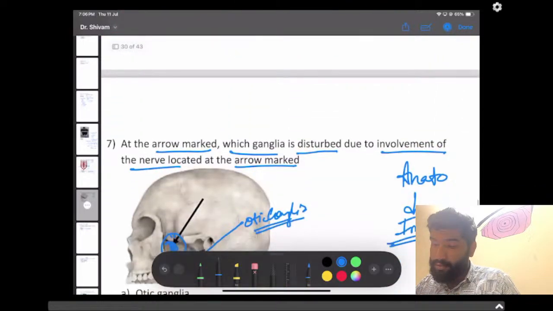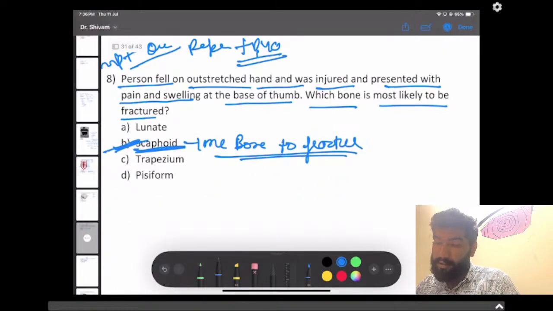Next question. Pterygopalatine ganglia only. Then here, scaphoid only.